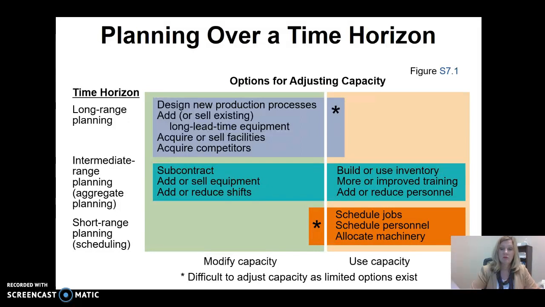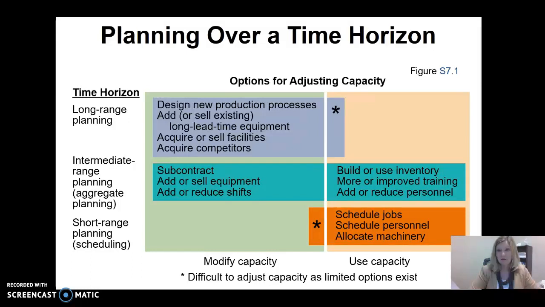Then we move into our long-range planning. What's the mission of the organization? Do we want to acquire additional facilities? How big do we want to be? Do we want to grow capacity? Do we want to grow production? Do we want to scale down operations? What are our plans? How does our existing capacity align with those long-range plans?